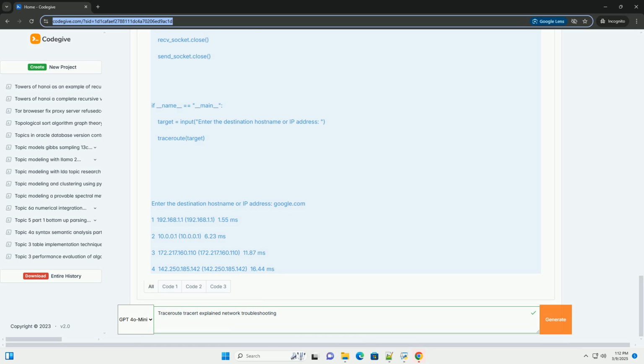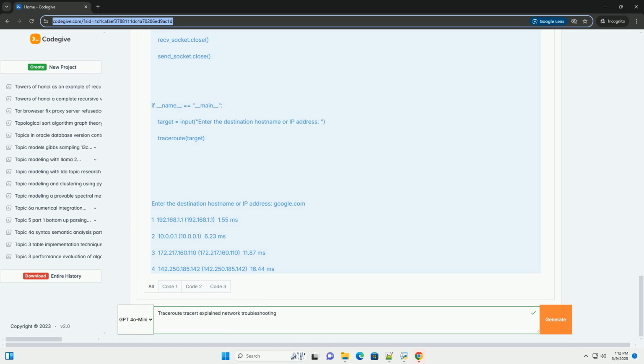Sets the TTL option for the outgoing packet using send_socket.setsockopt, socket.SOL_IP, socket.IP_TTL, ttl. socket.SOL_IP indicates that this is an IP level option, and socket.IP_TTL specifies the time to live.